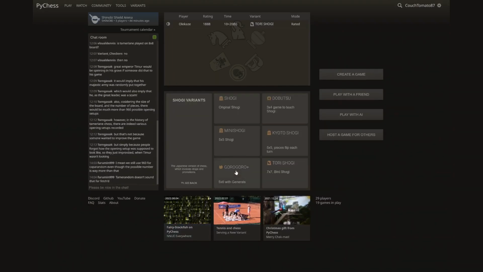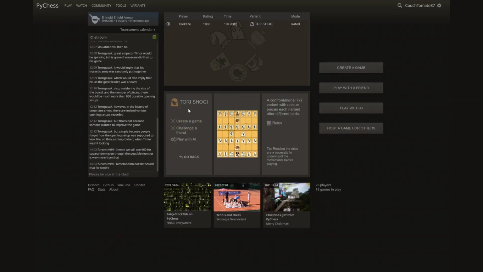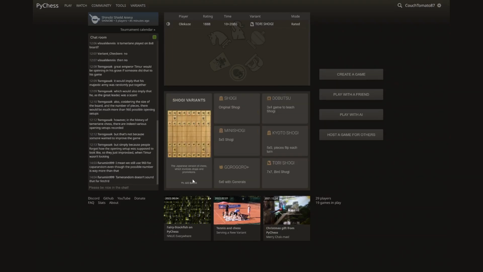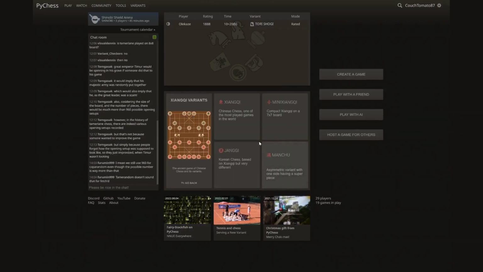Again, we have shogi, which is from Japan. And we have a whole bunch of different variants of shogi. So one of the games we were just playing was Tori shogi. And if you click even further, you'll get a further description of that game. You can access the rules by clicking here. And even from this catalog, you can create a game, challenge a friend, or play with the AI. And you also get a little tip for each variant as well. And in here we have our Xiangqi variants, including Korean chess.